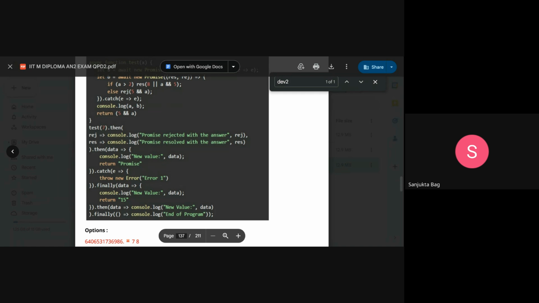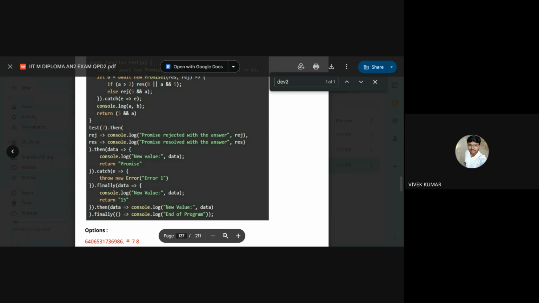Yeah, promise rejected with answer 7. Okay, anyone knows why it is coming promise rejected with answer 7?